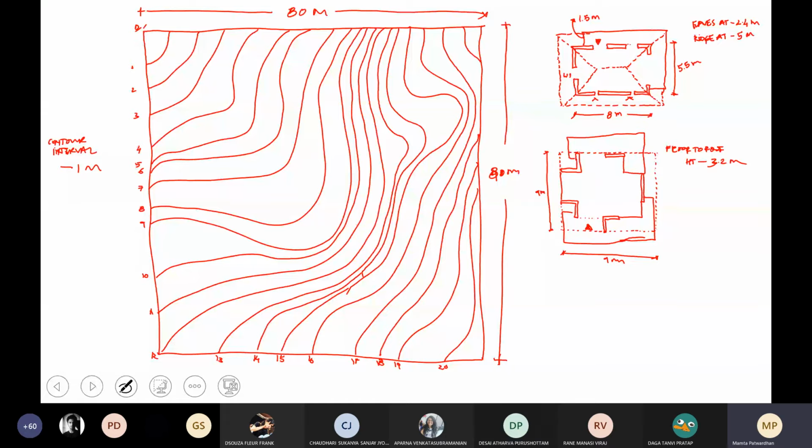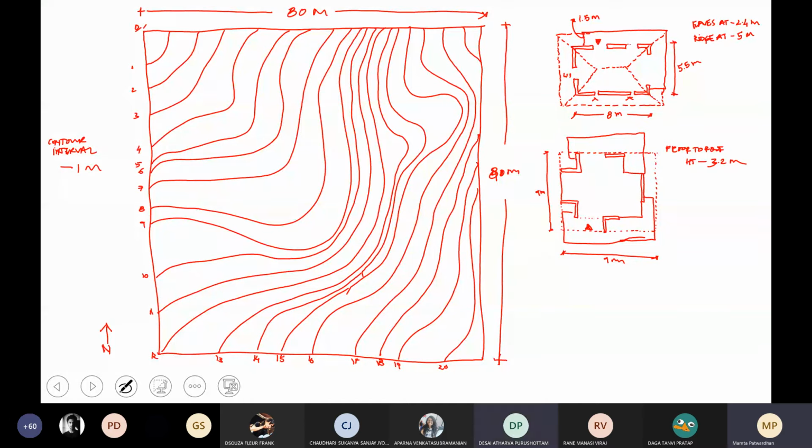Now, here's the exercise. You have a site which is 80 meters by 80 meters. You have to locate these two houses on this site. And they have to be on two different levels. They can't be on the same level. How you orient the house is entirely up to you. I'll just put north up as a reference. This is north.